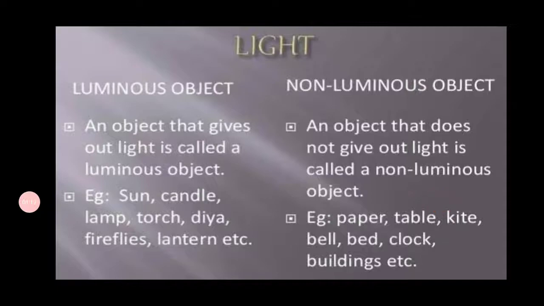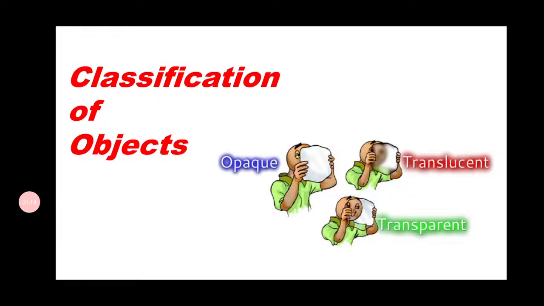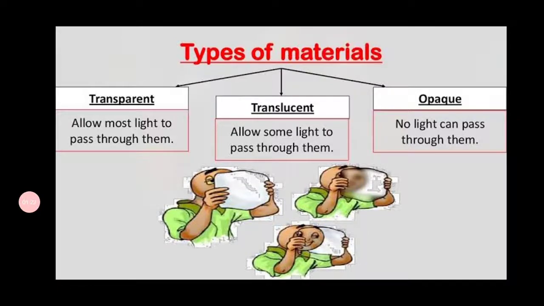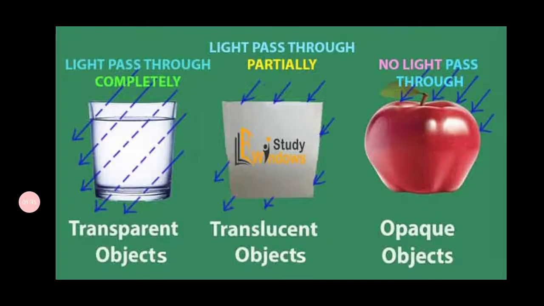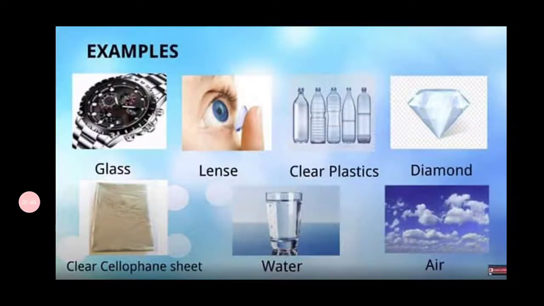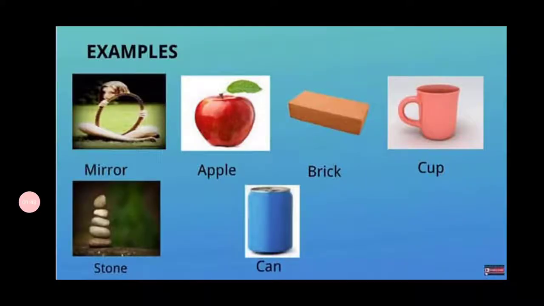And we have discussed the classification of objects into three types: transparent, translucent and opaque. Transparent objects allow the entire light to pass through them, translucent objects allow some of the light to pass through them, and opaque objects do not allow light to pass through them. This is the diagrammatic presentation which represents the transparent, translucent and opaque objects, and we have seen some examples here.